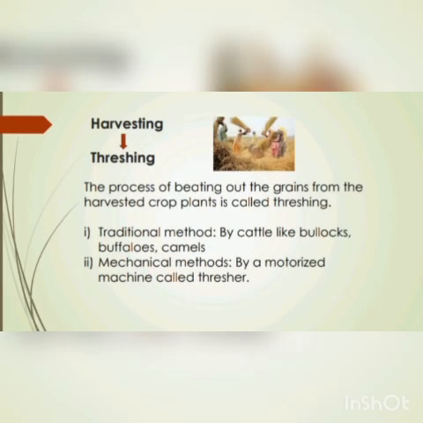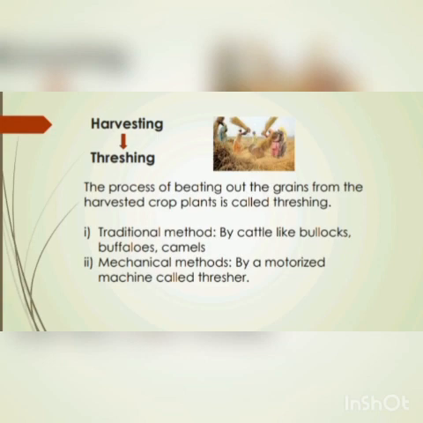Now the next step of harvesting is threshing. What is threshing? The process of beating out the grains from the harvested crop plants is called threshing. For threshing also there are two different methods: one, the traditional method of threshing, and another, the mechanical method of threshing.